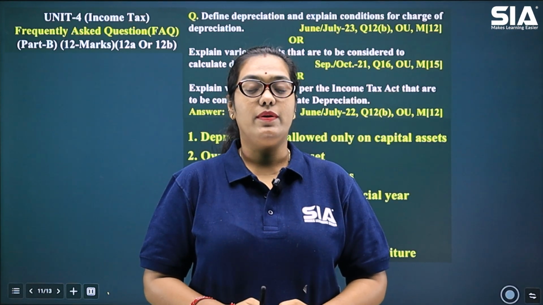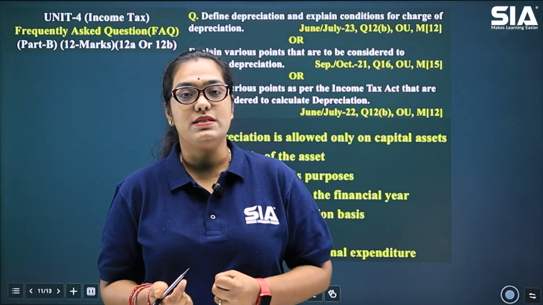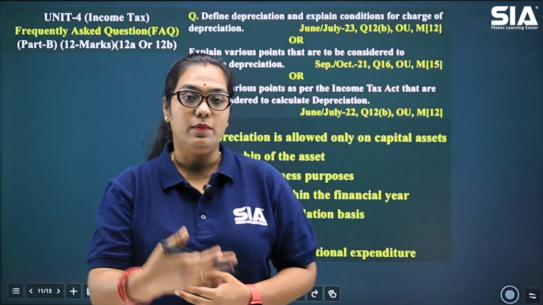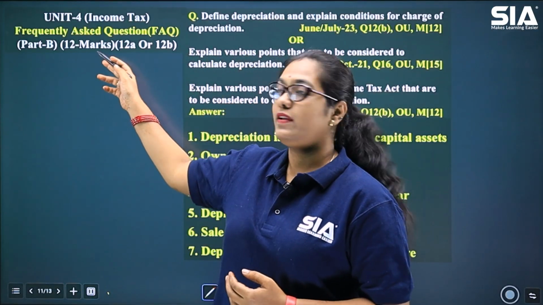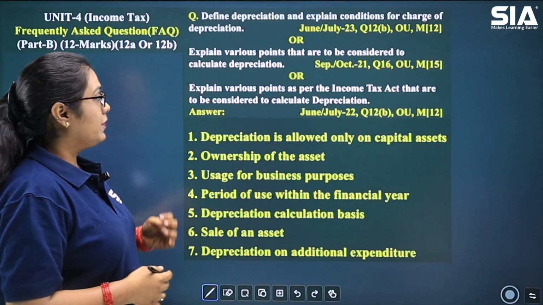Today we are going to deal with Unit 4 of your income tax syllabus, which is profit and gain from business and profession. So we are going to see part B question, which is your long type question, asked as question 12A or 12B. Let's see what is the topic that we are going to do today.